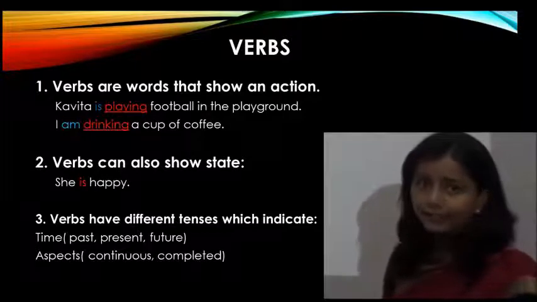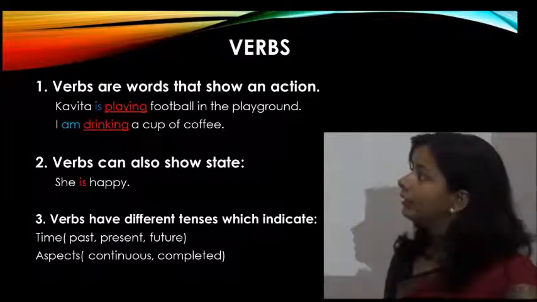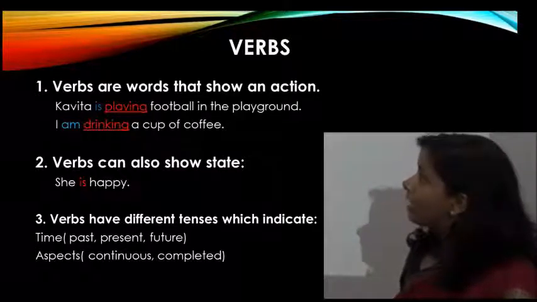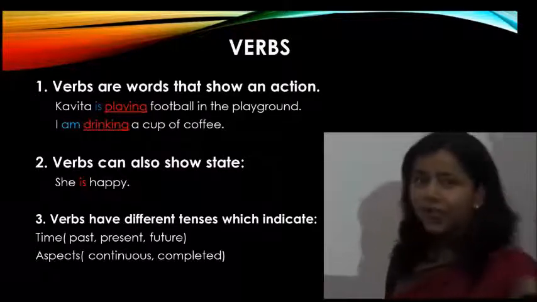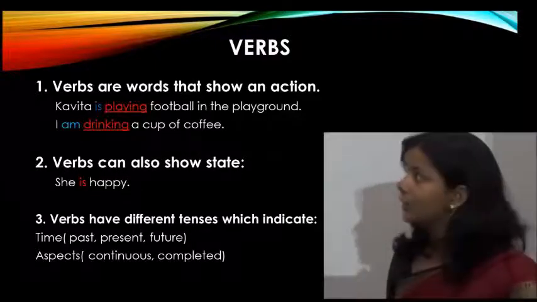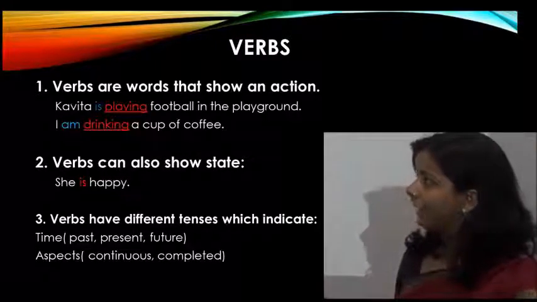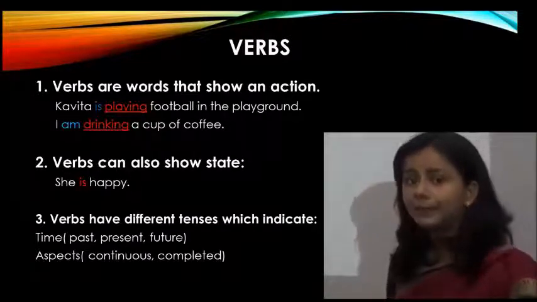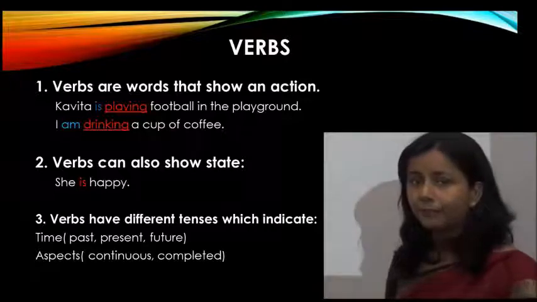We can say that this is a verb. In the next sentence also, I am drinking a cup of coffee. Which action is going on? That is again drinking. So we can say that playing and drinking, these two words are verbs that show an action.